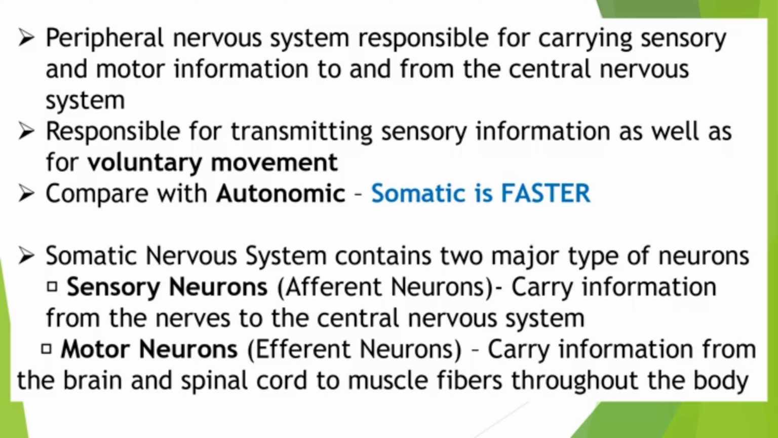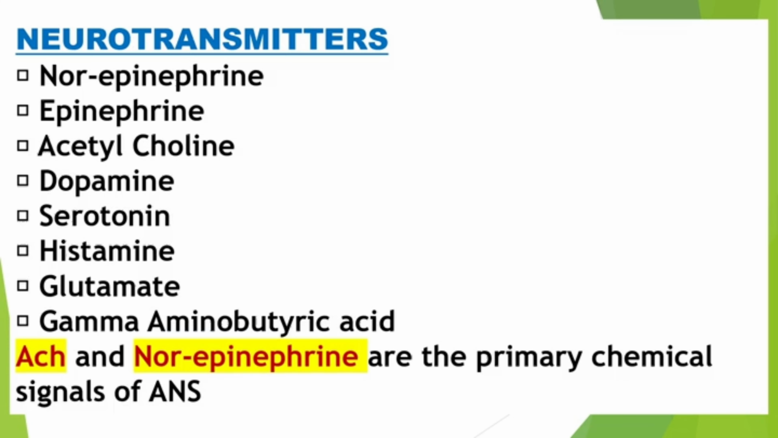Compared with the autonomic, the somatic is faster because only one motor neuron is coming there, so that's why. And the somatic nervous system contains two major types of neurons, sensory neurons and motor neurons, that means afferent and efferent. The afferent we know is carrying the information from the nerves to the central nervous system, and motor neurons carry the information from the brain and spinal cord to the muscle fibers throughout the body. These are mainly the sensory and motor neurons' action. We already mentioned the same thing in the first slide also.